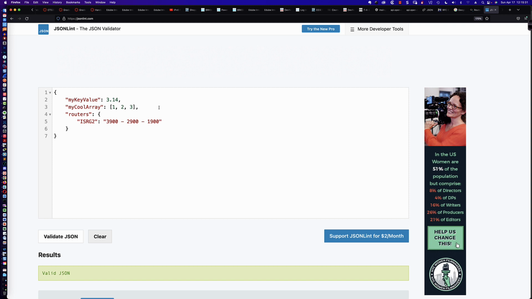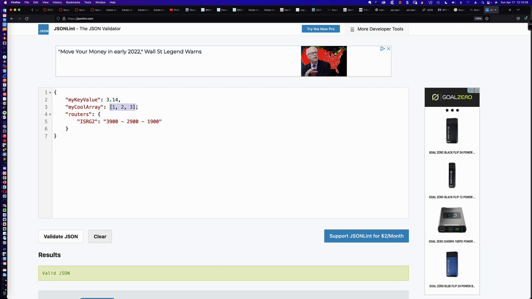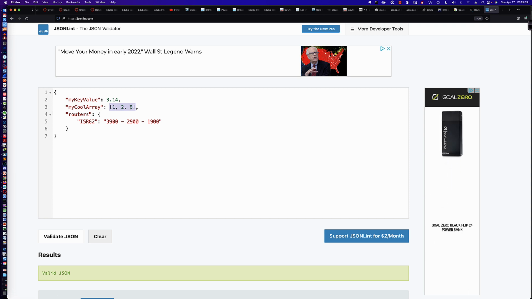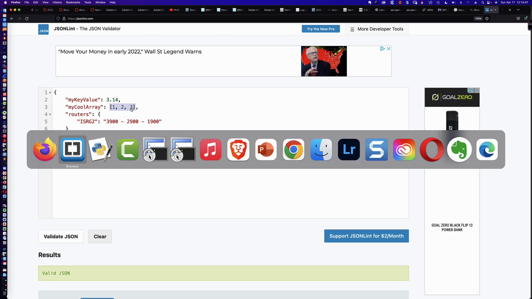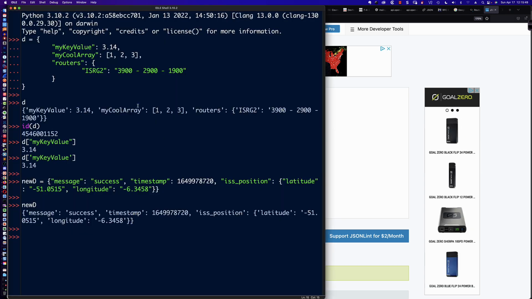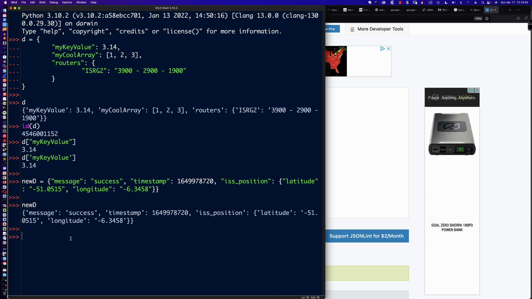So that's basically the array. Again, the JSON array just looks like a Python list, and we access the elements in the array once we've consumed it with Python, just like we would a normal list. If I was to come back over here, you can see we have our original dictionary D, and let's make sure that that's still intact, and it is.